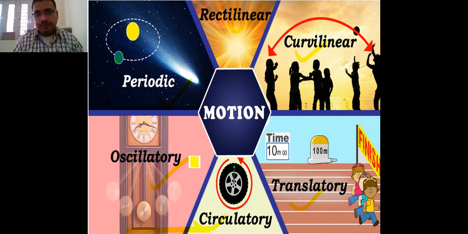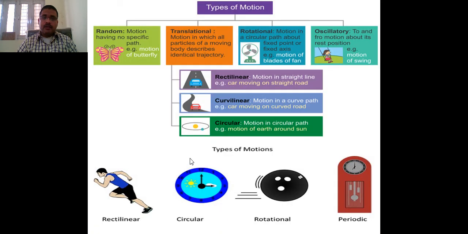All these motions we have to understand. Now here in the class 6 syllabus, only three motions we are going to discuss. There are some kinds of random motions, like a butterfly randomly moving from here and there.